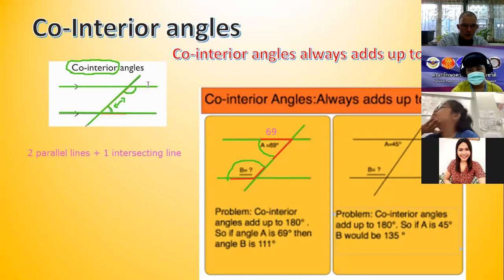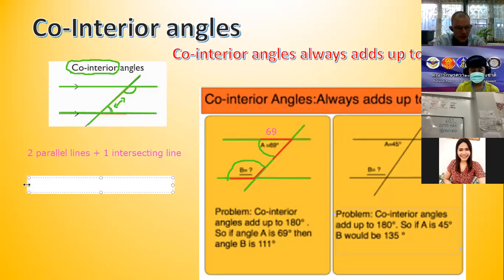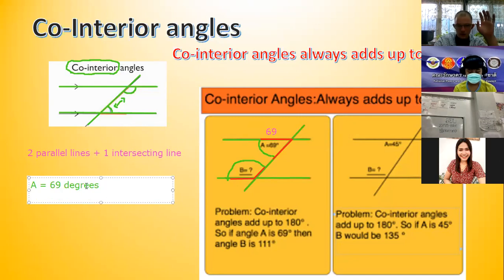So, firstly, we have to look at how we're going to solve this problem. We have angle A equals 69 degrees. Do you agree? Everyone agrees? Yes? No? Yes.